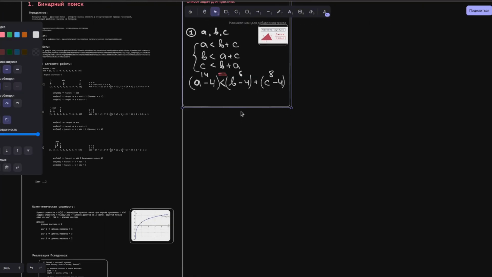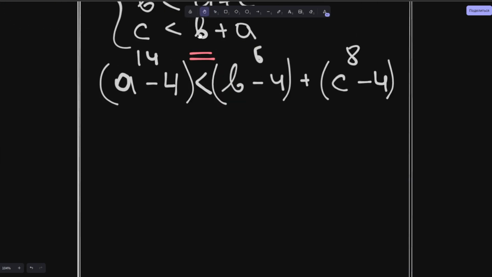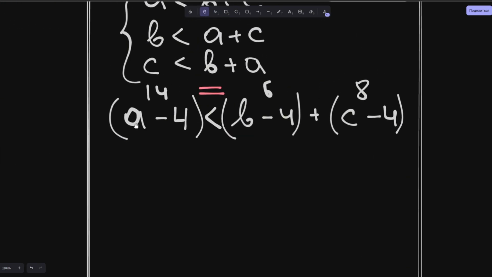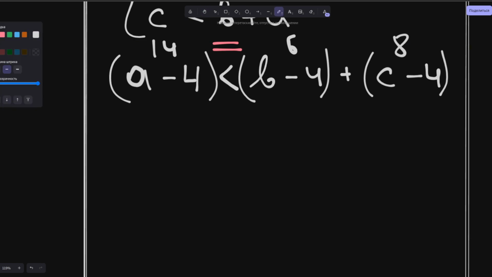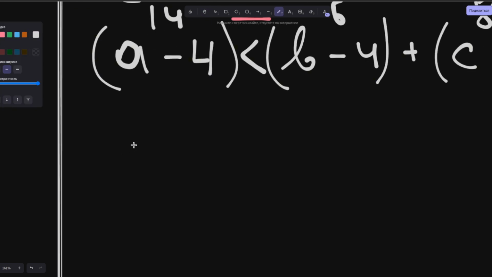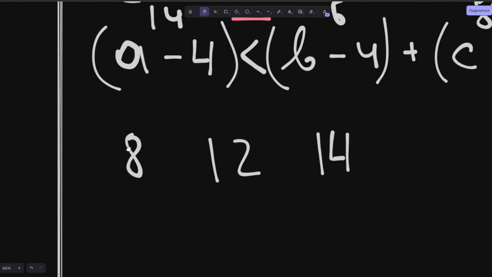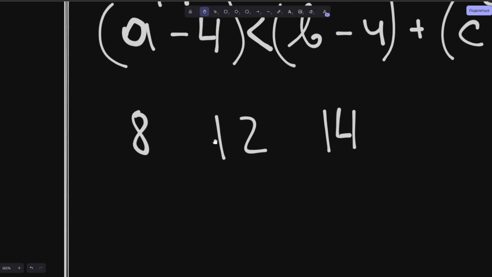The solution here can be seen using binary search. We are actually interested in what is the minimum or maximum number of sticks we will definitely take away. In the extreme case, if we have some values, for example, 8, 12, and 14, the triangle rule will definitely not exist. Essentially, this triangle will not exist if one of these values is set to 0.